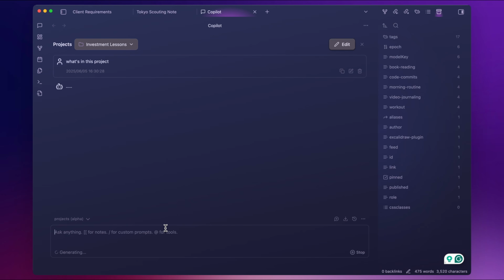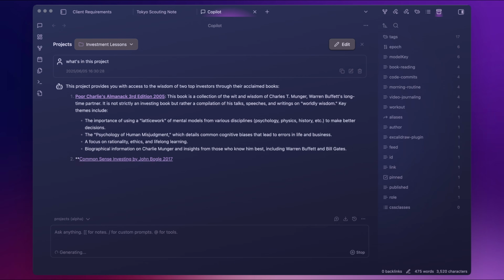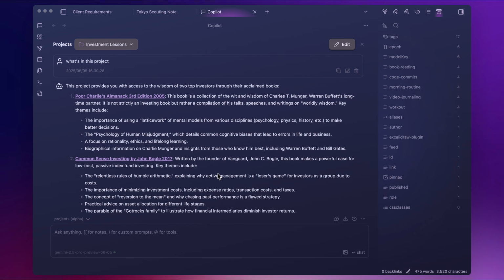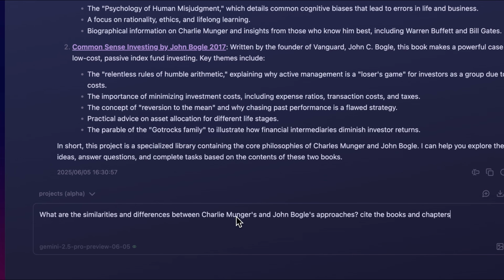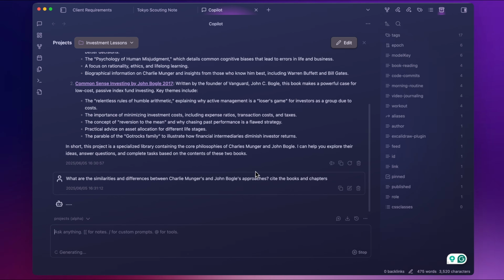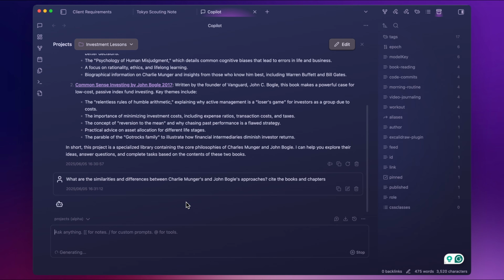What's in this project? I'm using Gemini 2.5 Pro here, so it can take a while to respond. This project provides you with access to these books, correct, and gives some high-level summary. Let me ask a more involved question. What are the similarities and differences between Charlie Munger and John Bogle's approaches? Cite books and chapters.